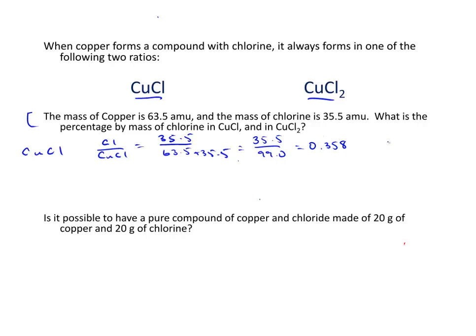0.358, or 35.8% chlorine in copper 1 chloride. Let's do the same thing with copper 2 chloride.